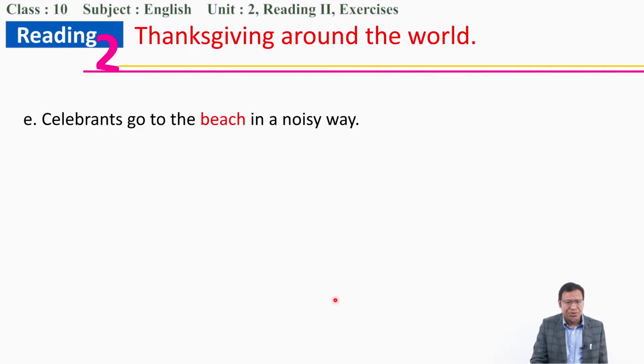Number is celebrants go to the beach in a noisy way. Now you remember the word beach. The word beach is in only one place, and you have to remember the noisy way, which we just discussed in the vocabulary part. Noisy way, revelers. So where is this? It is in Brazil.